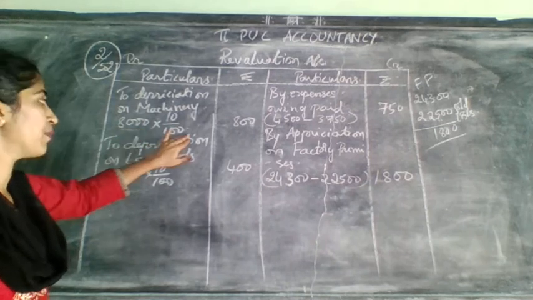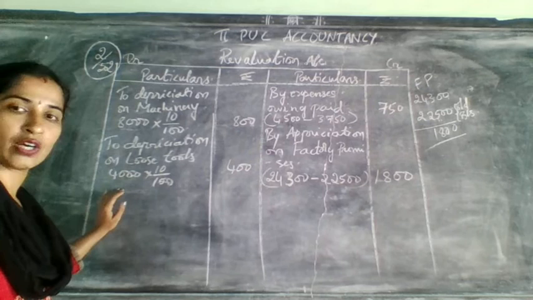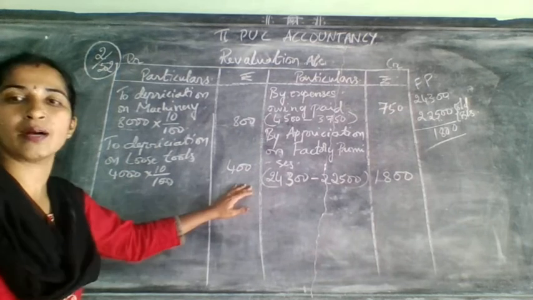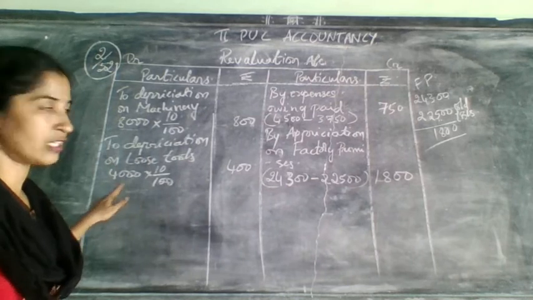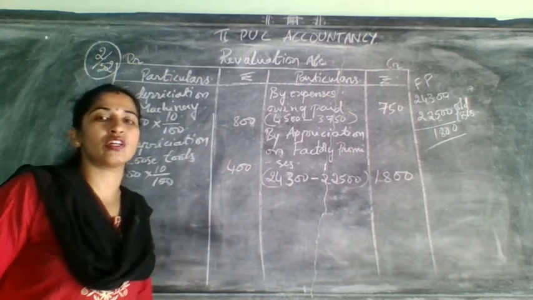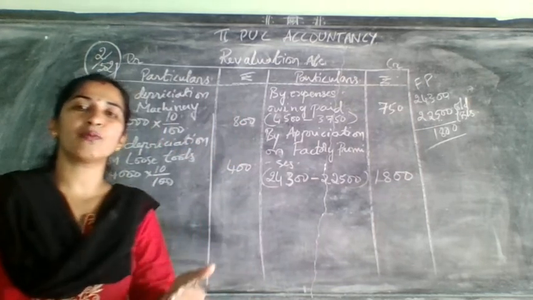For that 10% it will come 800. But loose tools value was 4,000. For that 10% it will come 400. Percentage was same, but the value was different. That time even the value here also it will come different only. Okay, after writing that we'll come to the last one.